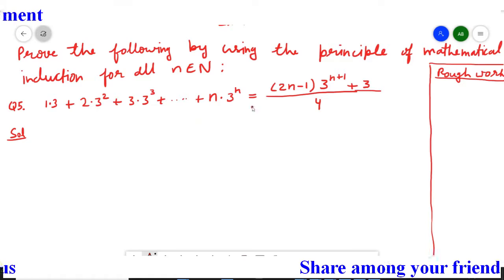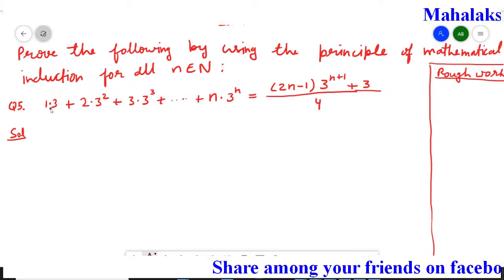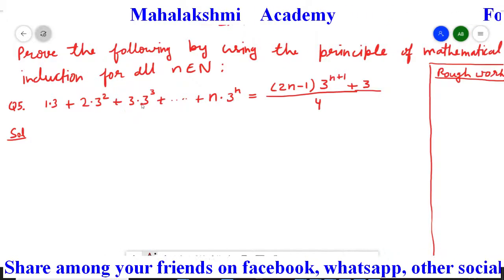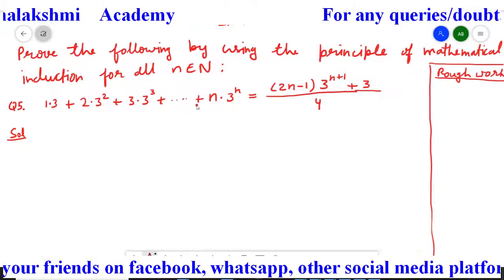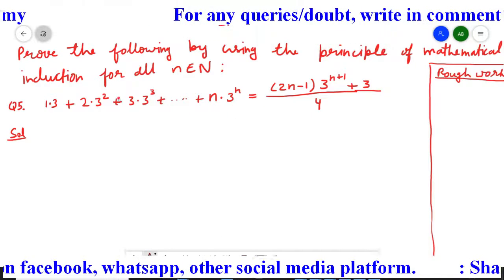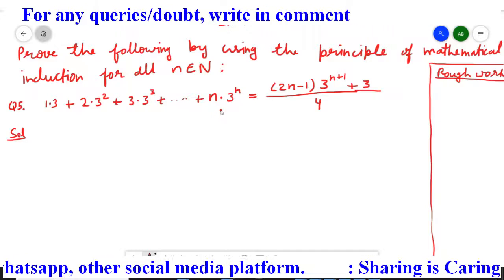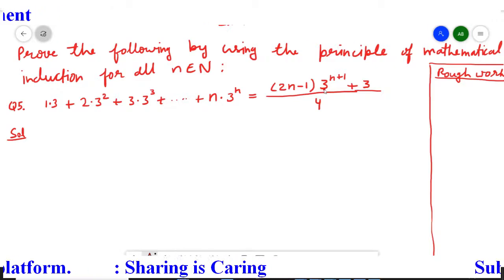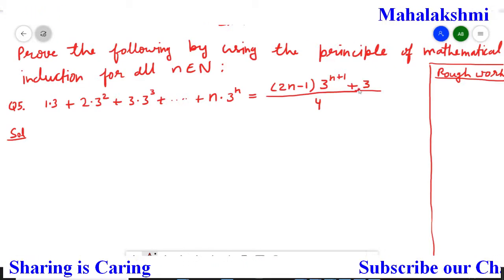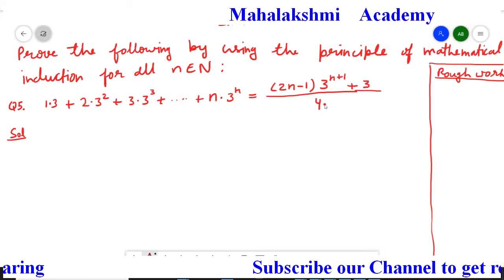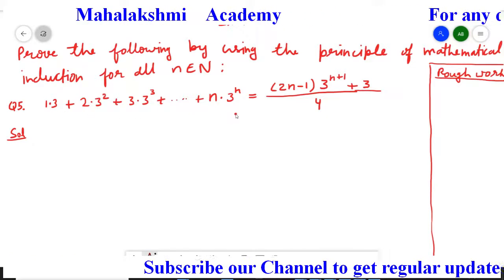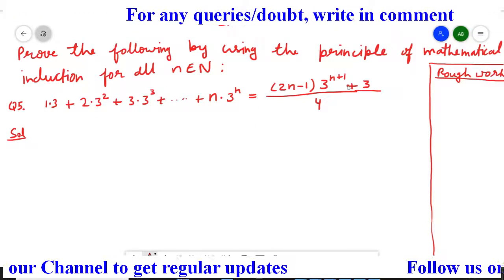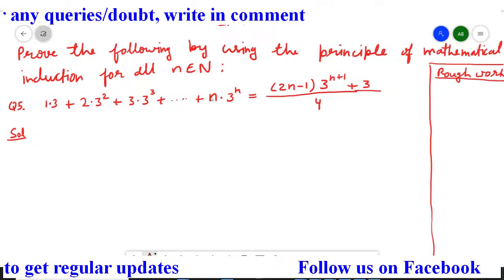So this mathematical statement is: 1 multiplied by 3 plus 2 multiplied by 3 square plus 3 multiplied by 3 cube, and it is extended up to n multiplied by 3 to the power n. If we add this series, then the complete answer is going to be 2n minus 1 multiplied by 3 raised to the power n plus 1, plus 3, whole divided by 4. So according to this mathematical statement, when we add this series, the complete answer is going to be this one. So we have to prove it for all values of n.